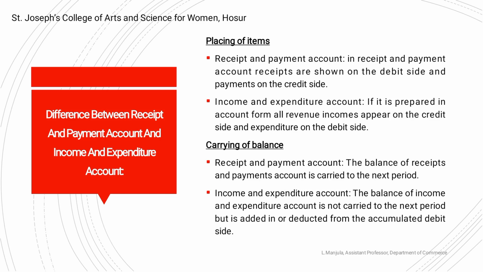Placing of items. In the receipts and payments account, receipts are shown on the debit side and payments on the credit side. Income and expenditure account: it is prepared as a nominal account, so all the revenue incomes appear on the credit side and expenditure on the debit side.